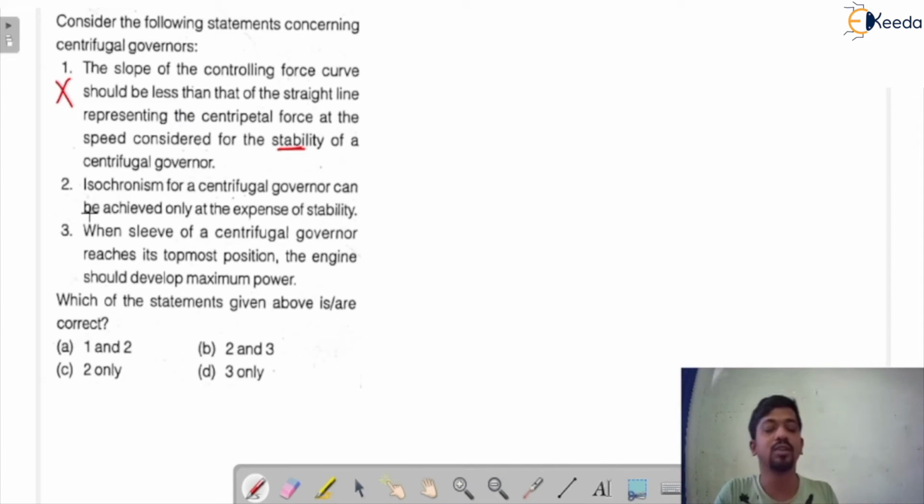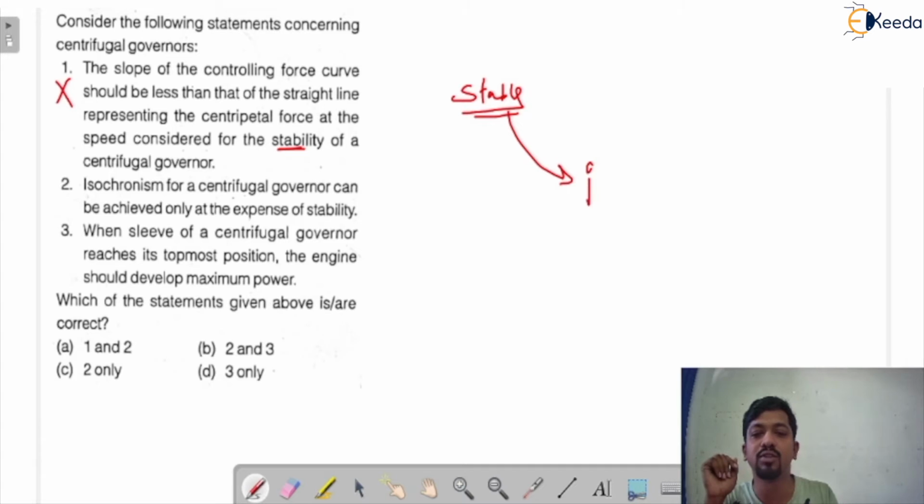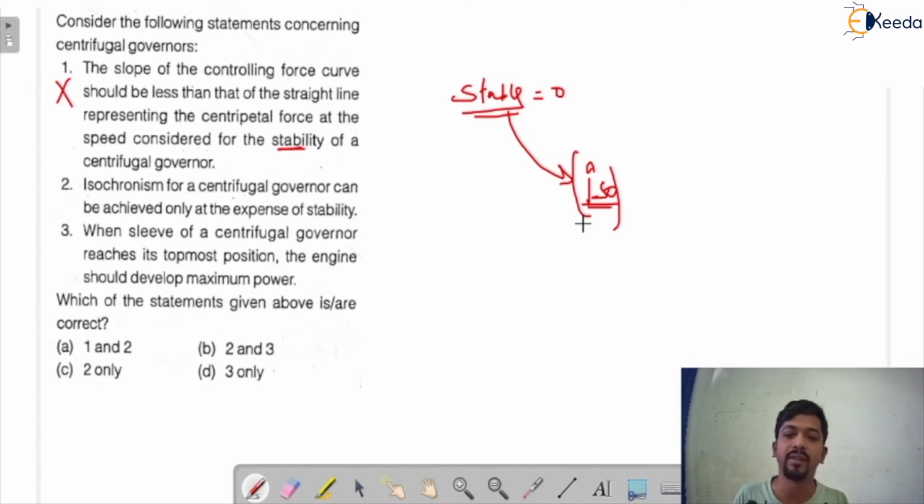The second statement is saying that the isochronism of a centrifugal governor can be achieved only at the expense of stability. For example, if the governor is in a stable condition and you want to make this governor an isochronous governor, first you have to put stability equal to 0. We have seen when we studied the isochronous governor that the stability for the isochronous governor is 0, sensitivity infinite, hunting is 0.